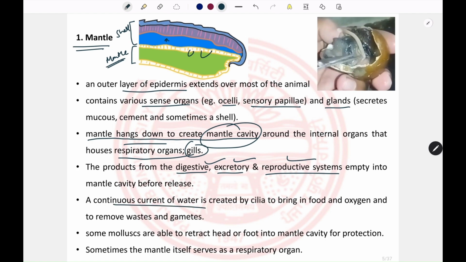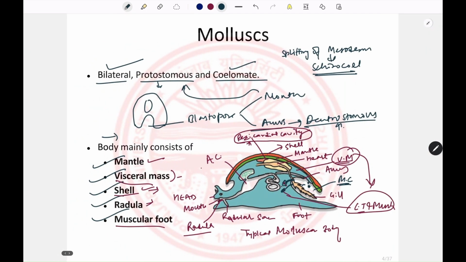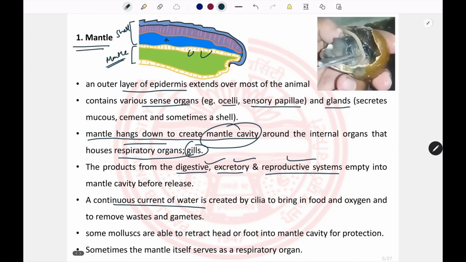A continuous current of water is created by the cilia present on these gills. The cilia beat continuously and draw water from the surrounding environment. That water also brings food and oxygen. The food is taken up by the mouth, and the oxygen is taken up by the gills for respiration. The water also carries the waste and the gametes to the outside environment.